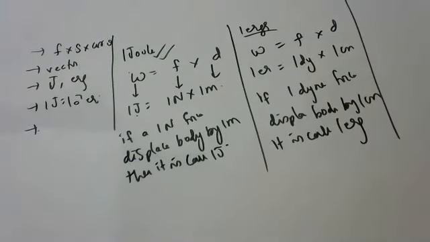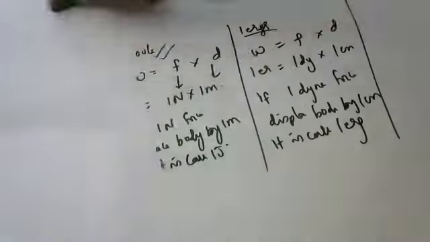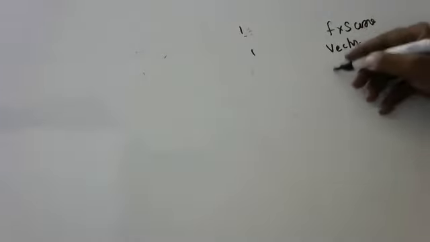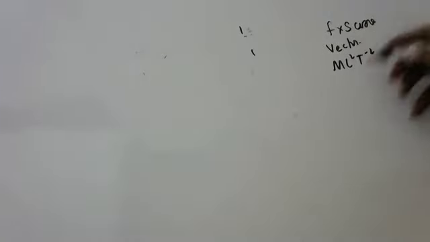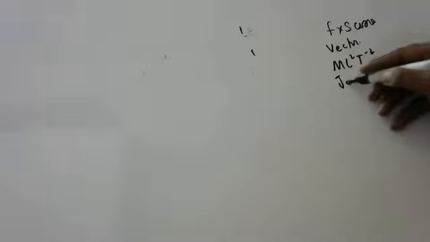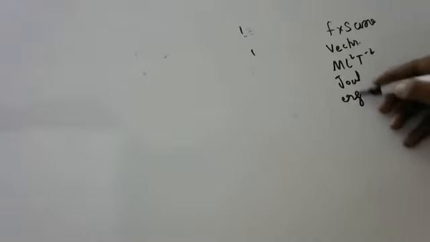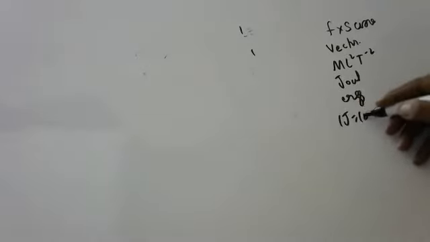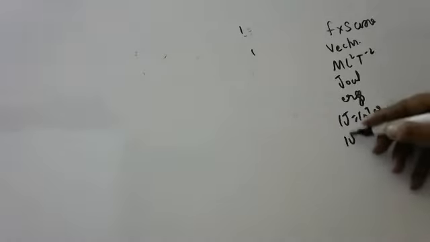Okay, children. So till now, what all we discussed. I told you that work is a product of force and displacement into cos theta, and I said it is a vector quantity. Dimension formula is ML squared T to the power of minus 2. In the SI system it is joules, and in the CGS system it is ergs. And I said 1 joule is equal to 10 to the power of 7 ergs. The definition of 1 joule I told, and the definition of 1 erg also I told.